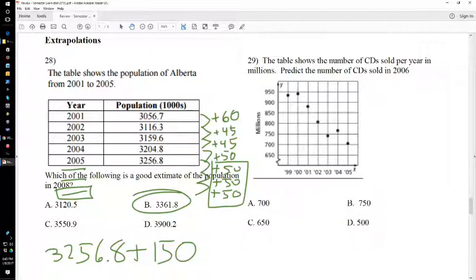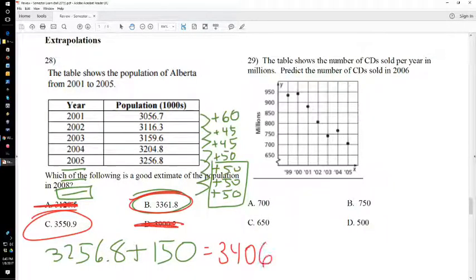But here's the key. 3120, nowhere close. 39, nowhere close. So your options are 35 or 33. And since we got 3406, well, this is only 40 off. This is 150 off. So the answer is B. That's your closest answer by far.